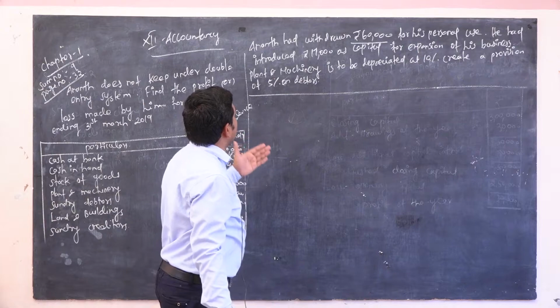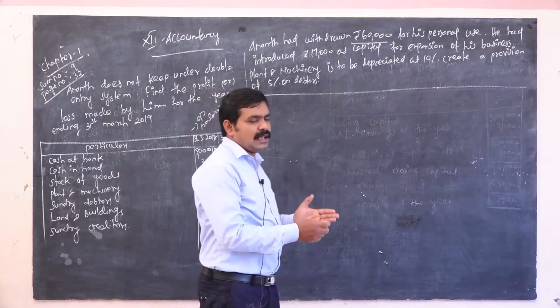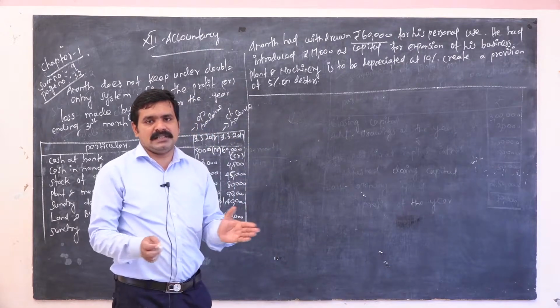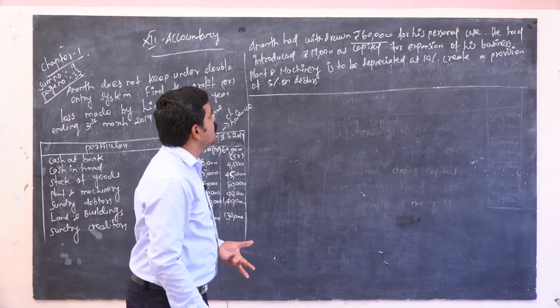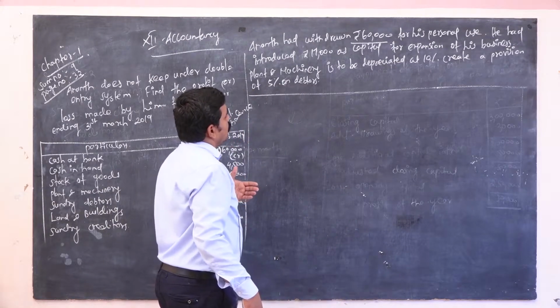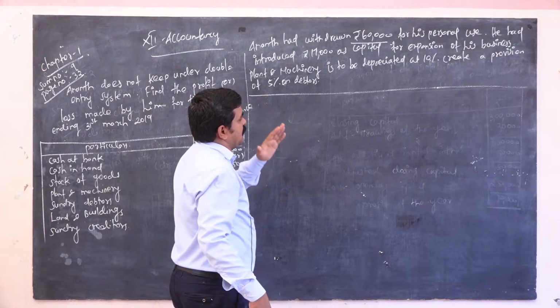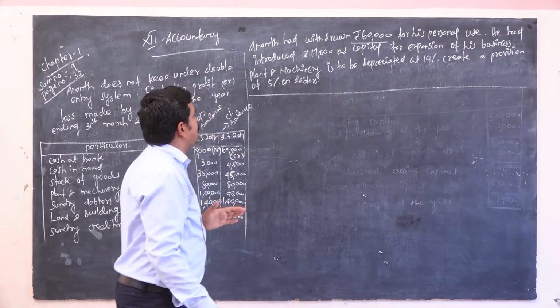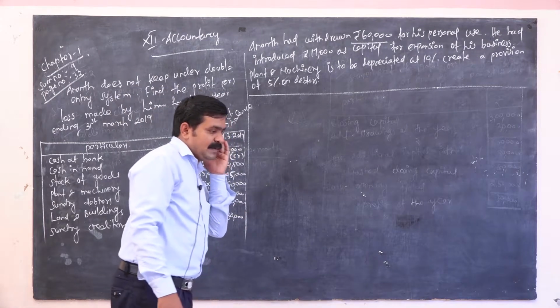He had introduced rupees 17,000 as additional capital into the business, for expansion of his business. Plant and machinery is to be depreciated at 10%, and also create a provision of 5% on debtors. These are the additional information.